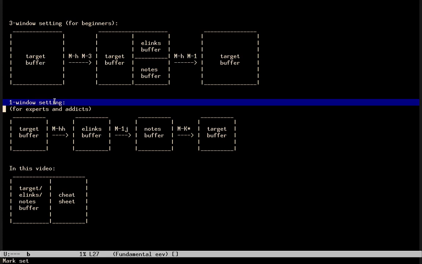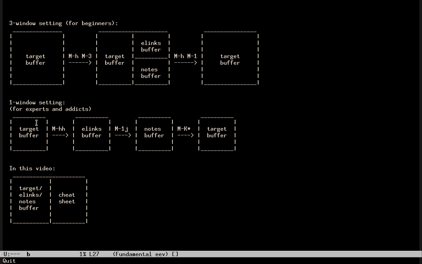What I usually use is a one window setting in which I do everything as in a single window. I start with the target buffer and I want to create a hyperlink to here. Then I run find here links. I get a window setting that still has just one window, the temporary buffer with the Lisp hyperlinks, and then I select the right hyperlink, edit it a bit, and then I copy it to my buffer with notes, and then I go back to the original situation, which was this one.